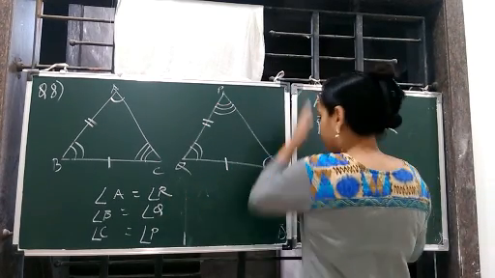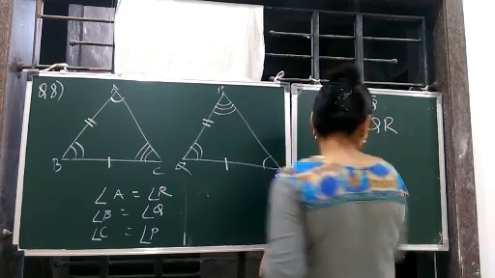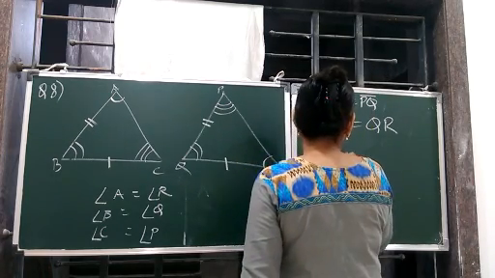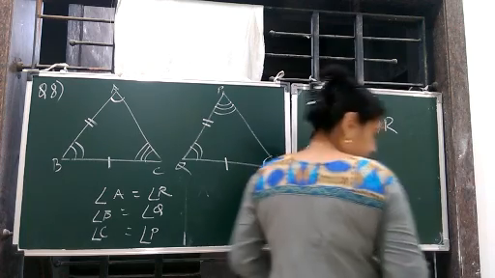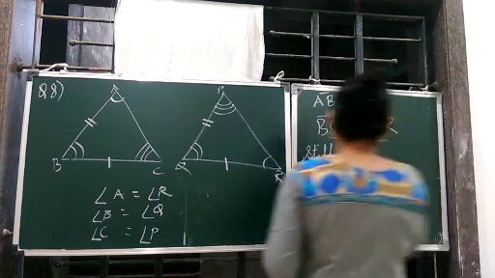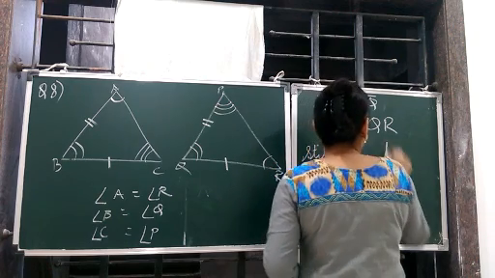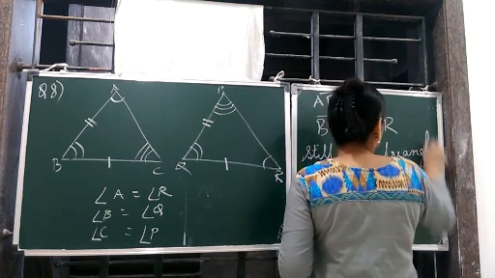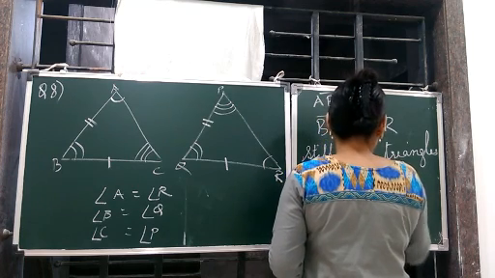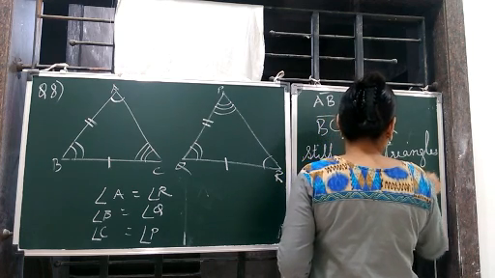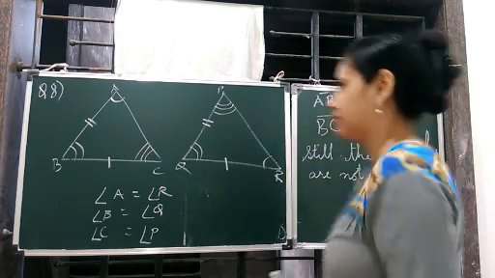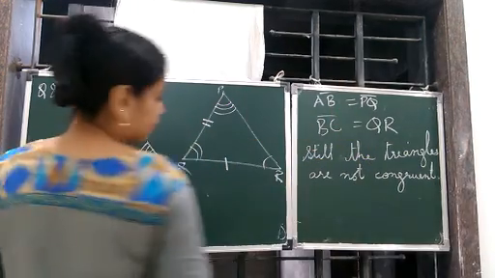So these are the 5 parts. Still triangles are not congruent. Do we write the names? No, names are not given. Still the triangles are not congruent. So this completes question number 8.